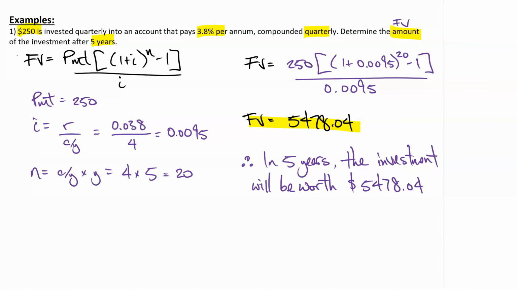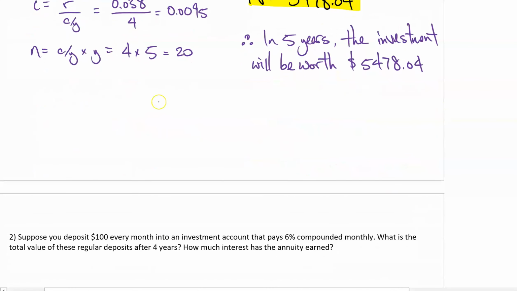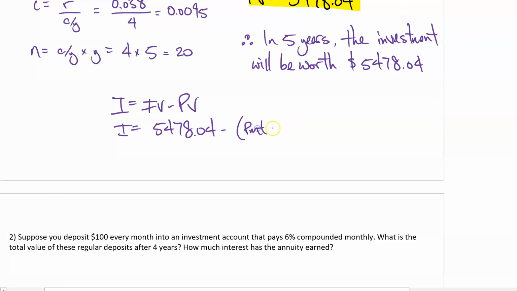Got it? All right. And if you really want to talk about that, we could talk about I. You can say I is equal to future value subtract your present value. I is equal to $5,478.04, right? But your present value is really a combination of your PMT, your payments, times the amount of deposits that you make, which is N. If you work this out, it is equal to 5,478.04 subtract 5,000, so you get $478.04. Compound interest earned. Pretty wicked.